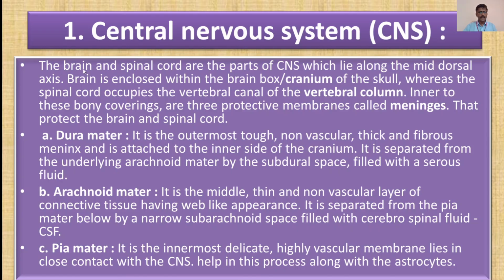Now the central nervous system or CNS, as told you earlier, now we'll see in detail. The brain and spinal cord are the parts of the CNS which lie along the mid-dorsal axis. The brain is enclosed within the brain box or cranium. Now remember, we simply call it in our language the skull, or brain box, or cranium of the skull, whereas the spinal cord occupies the vertebral canal of the vertebral column.